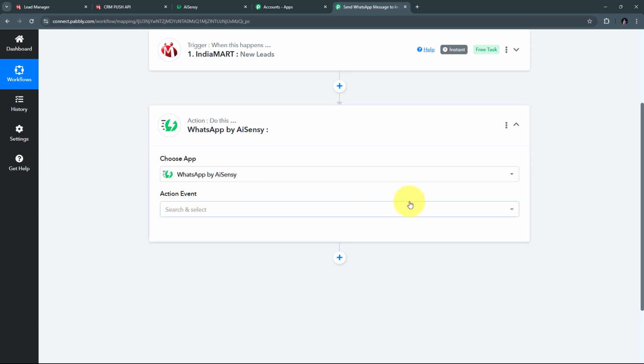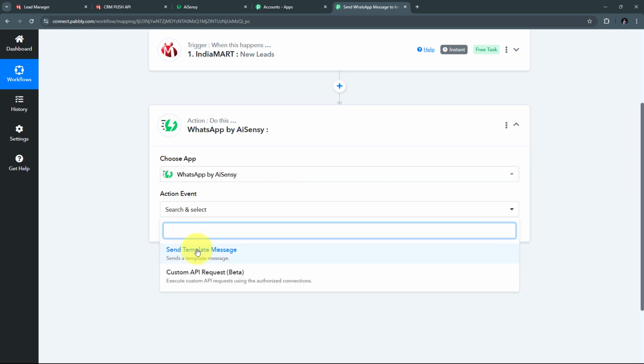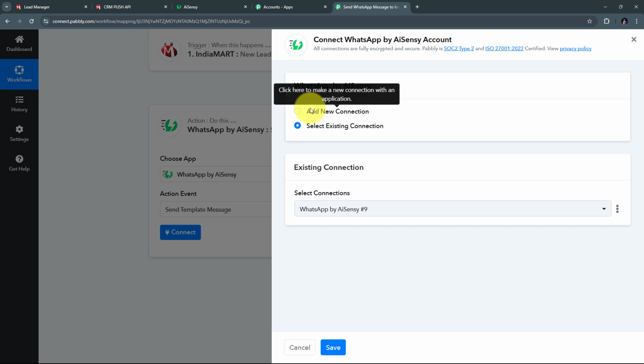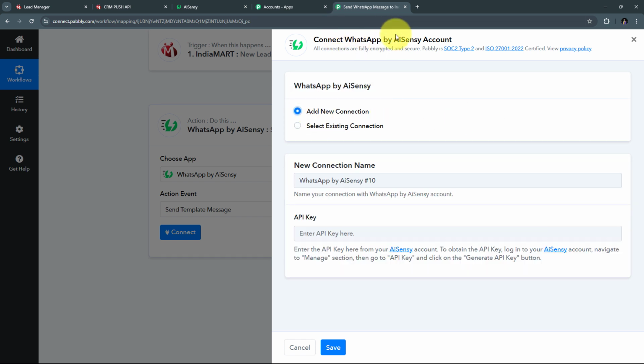Now I have to give my action event, so I'm going to open this tab and send template message is going to be my action event, so I'm going to select this and I need to connect WhatsApp by AI Sensei with Pabbly Connect in my workflow. So I'm going to click on connect, I will click on add new connection and for connecting WhatsApp by AI Sensei, I need to give an API key.